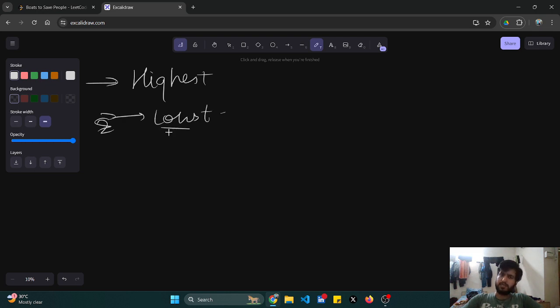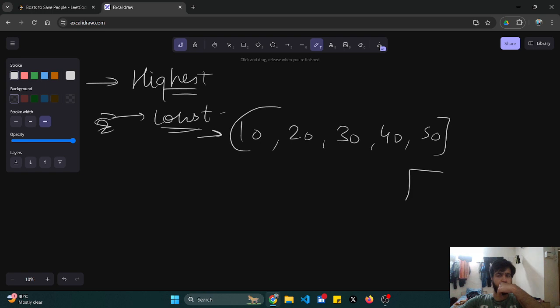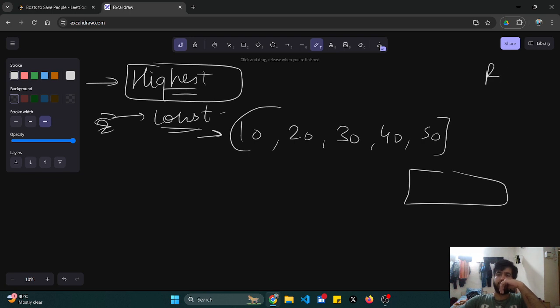Okay, now I'll try to show you why the highest ones and the lowest ones, like the other 2 approaches, are not to be followed. Suppose this is my answer. This is the same test case. These are the people, and I will try to put the maximum ones. I'll follow this strategy, highest ones. Okay, boat is initially 0.